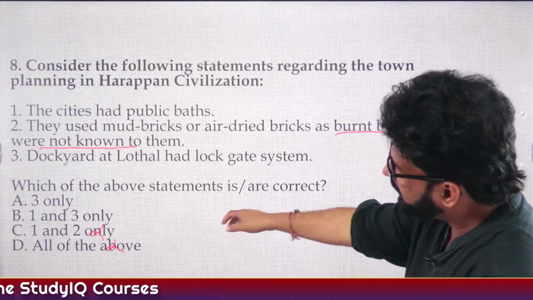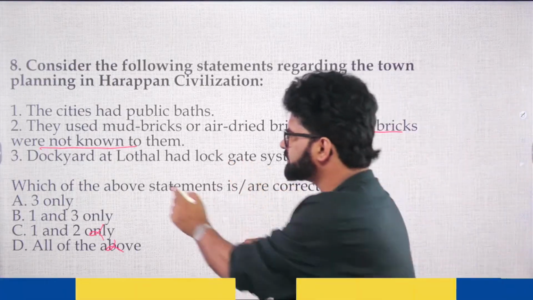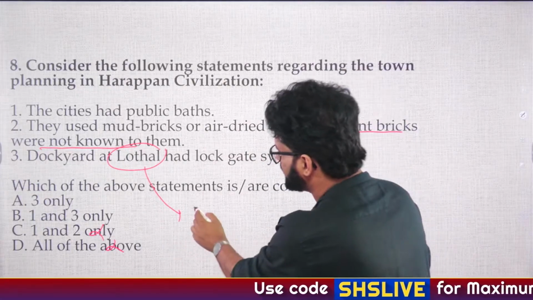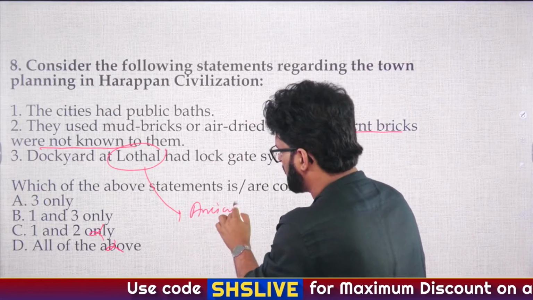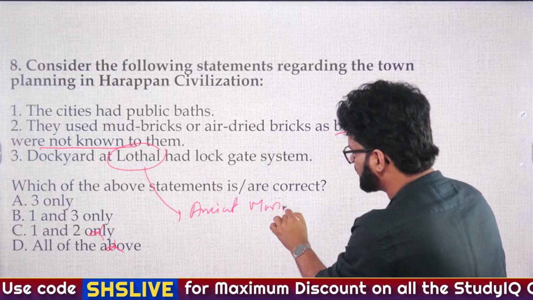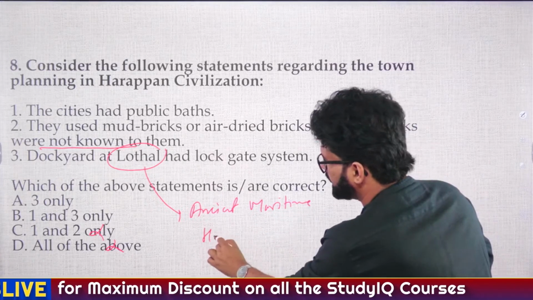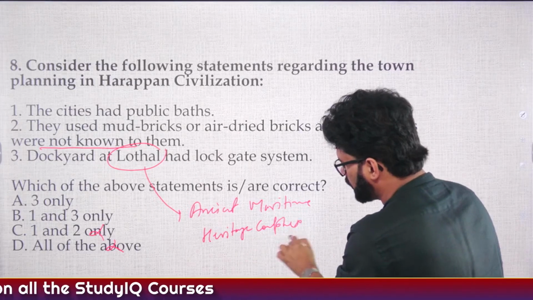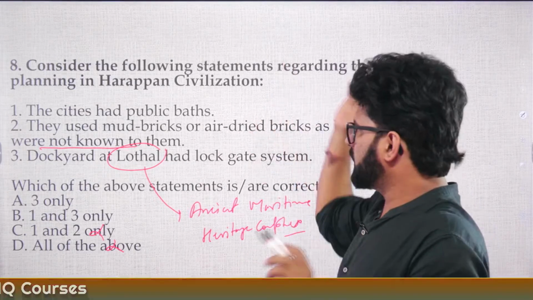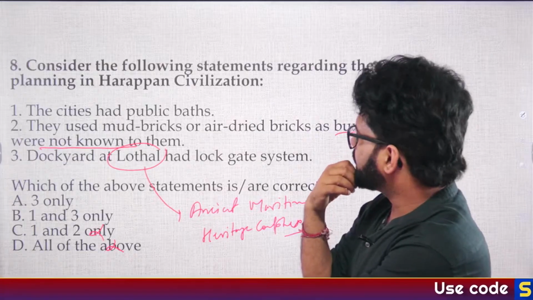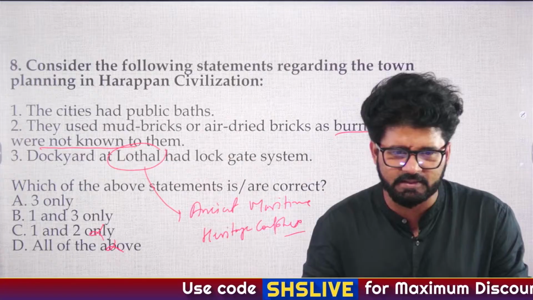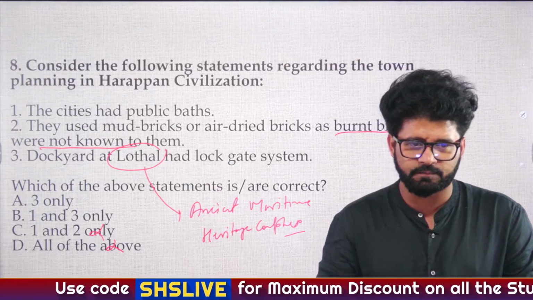So now you don't even need to check for 3. Lothal is in the news from a current affairs perspective also. Ancient Maritime Heritage Complex is being constructed there, and time and again it is in the news. Hindu and Indian Express keep on talking about it. So third is correct. First, the city has public baths. Yes, they had. So the answer is B, as I think Dark said it first. Okay, cool.